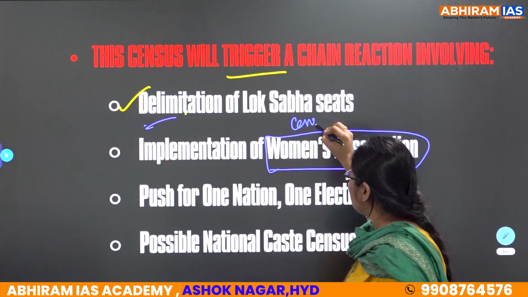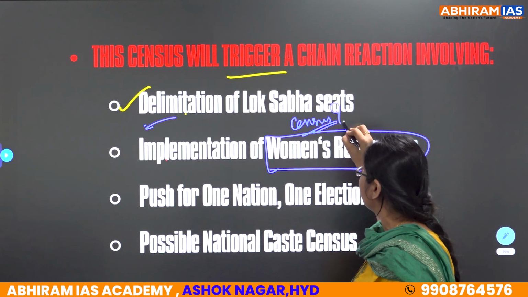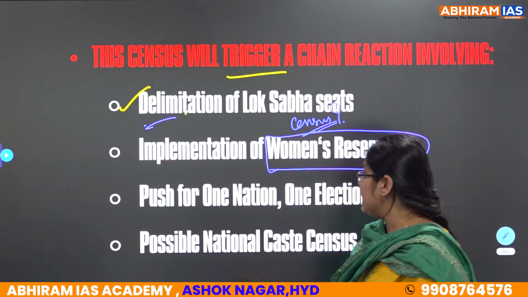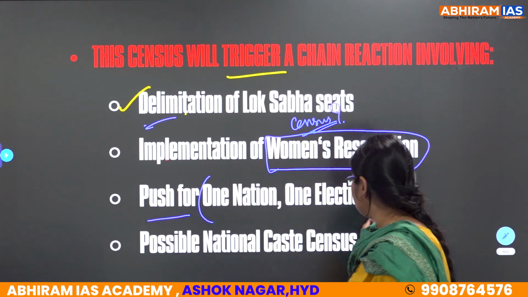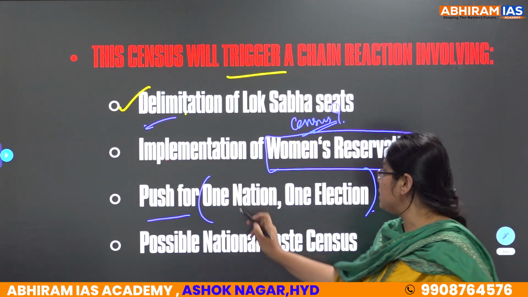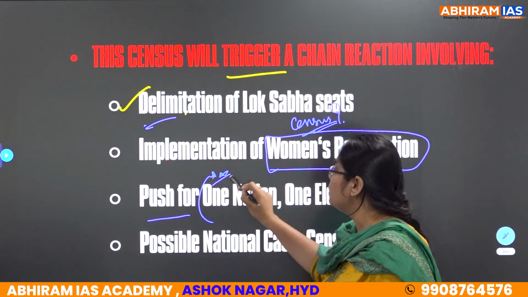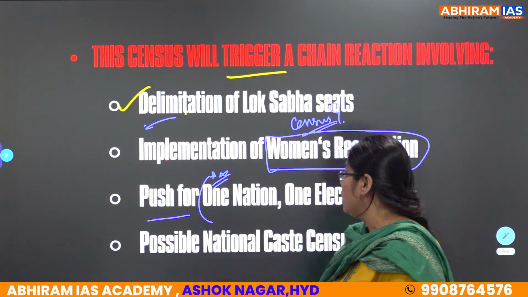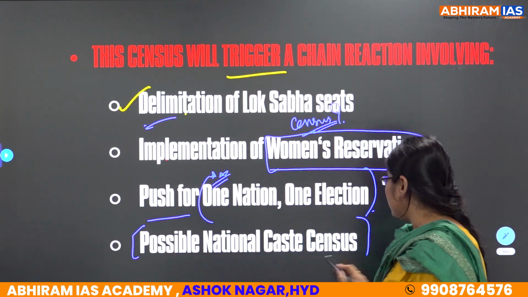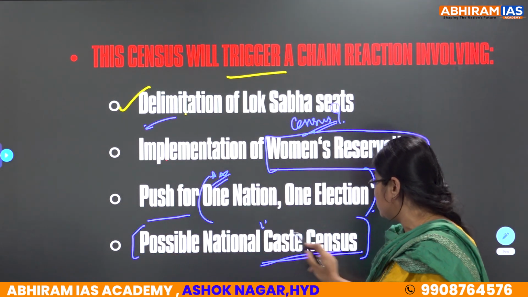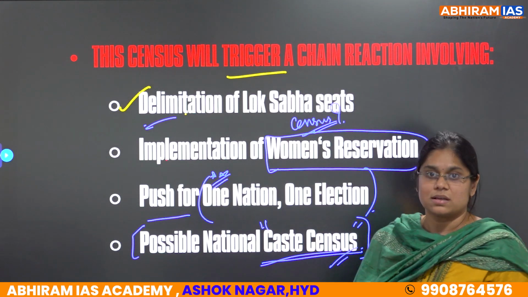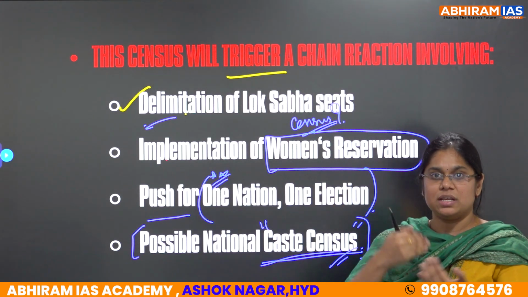Actually, Women's Reservation Act has been passed, but what are we waiting for? We are waiting for census. Next, push for one nation one election. You are familiar with this one nation one election? It's an important concept for mains maybe. And next is possible national caste census. Now India is going towards caste census. Clear? So a chain of reaction anedi link ayi undi.